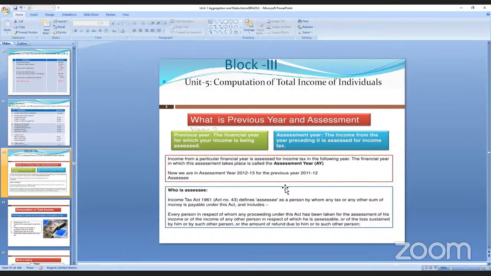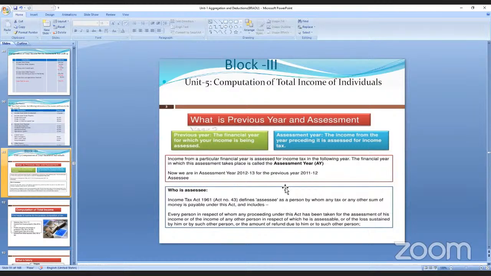Who is an assessee? According to the Income Tax Act 1961, section 2(7), it defines an assessee as a person by whom any tax is paid. And what are the incomes included under the taxes?